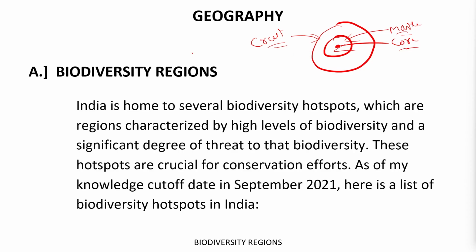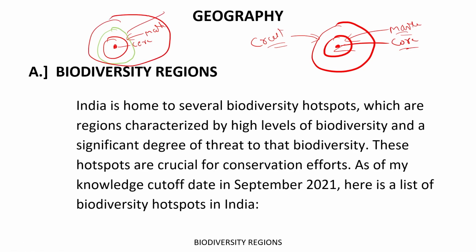But there is one more division, between the core and mantle and the crust. This is the core, this is the mantle, then we have one more division like this, and then we have the crust over it.